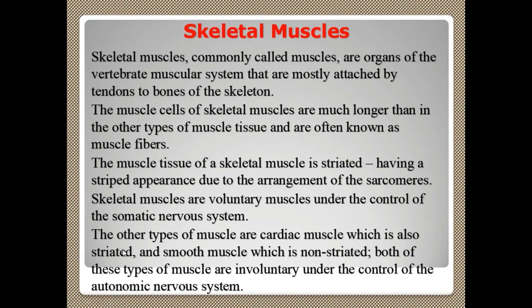These skeletal muscles are voluntary muscles, as I already told you, under the control of the somatic nervous system. The other types of muscles are cardiac muscle, which is also striated like skeletal muscle, and smooth muscle, which is non-striated. They do not have lines. Both cardiac and smooth muscle are involuntary in nature. They function without your knowledge. That's called involuntary, under the control of the autonomic nervous system. But skeletal muscle is under the control of the somatic nervous system.